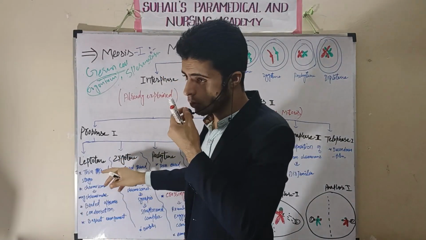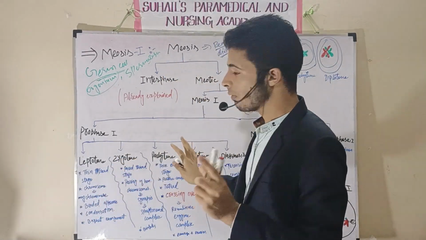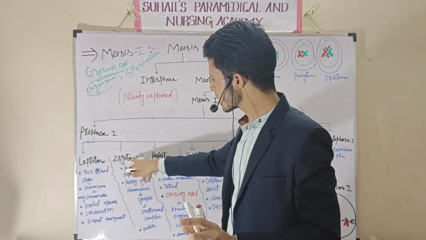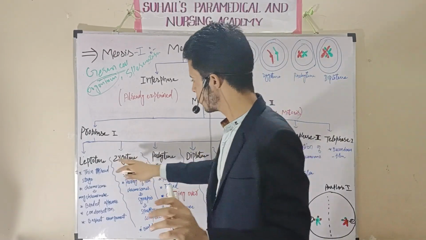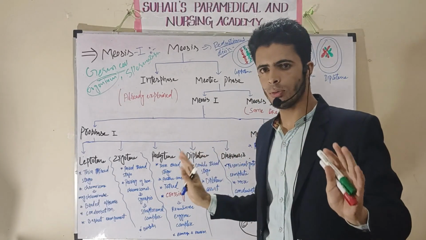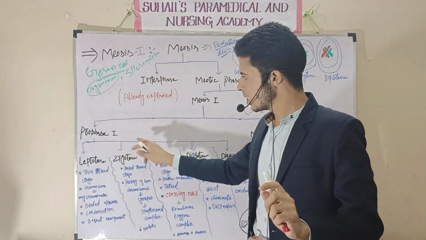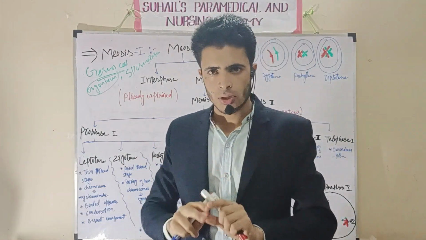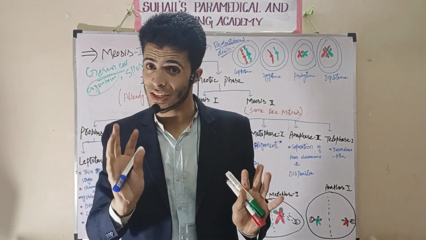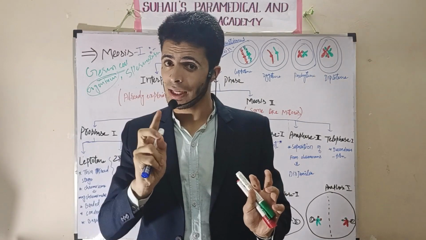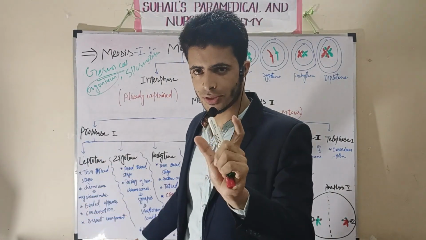It will consist of 5 phases: leptotene, zygotene, pachytene, diplotene, diakinesis. If you understood these 5 steps in case of prophase first, it means you have understood the meiosis. So you have to understand prophase first clearly.